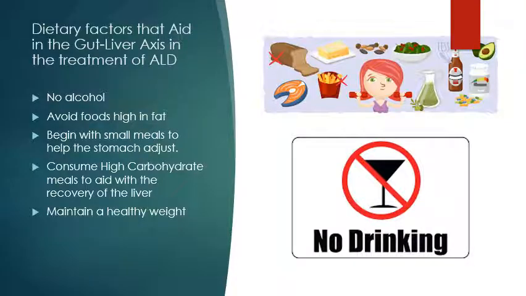Moving on to some of the dietary factors that will aid the gut-liver axis in the treatment of alcoholic liver disease. The main goal is to help return the gut-liver axis back into its homeostasis state. For this to happen, the gut and the liver need to function normally and sync with one another. The first dietary factor that is recommended is no alcohol consumption. This will aid the gut-liver axis in its recovery of the liver. When a person stops drinking, it reduces the swelling of the liver and in some cases reverses the damage done, depending on how bad the damage is.